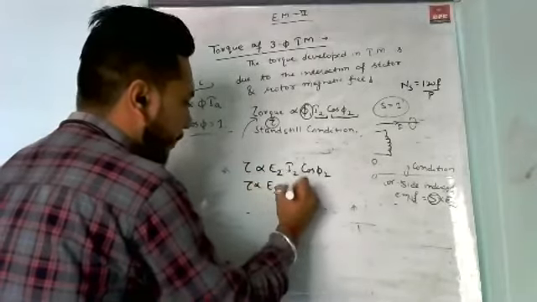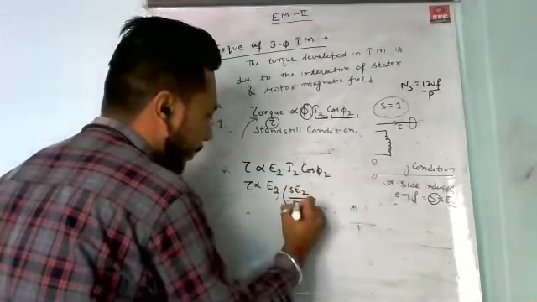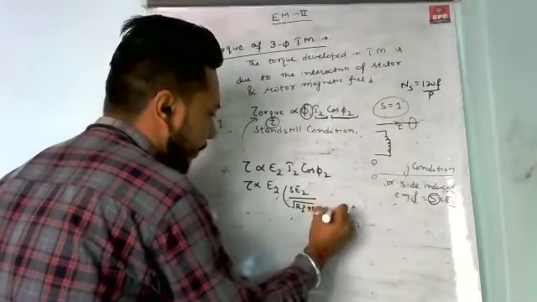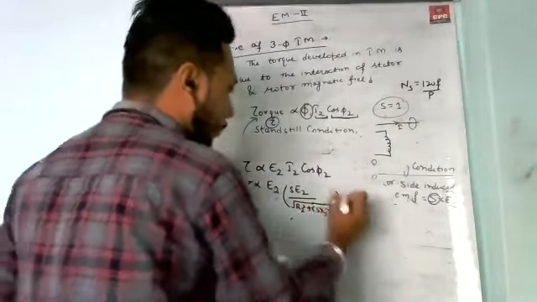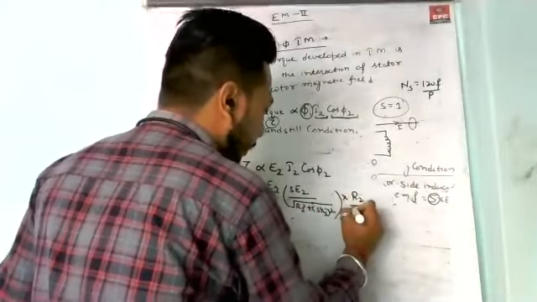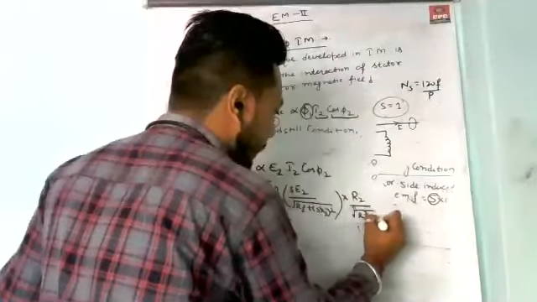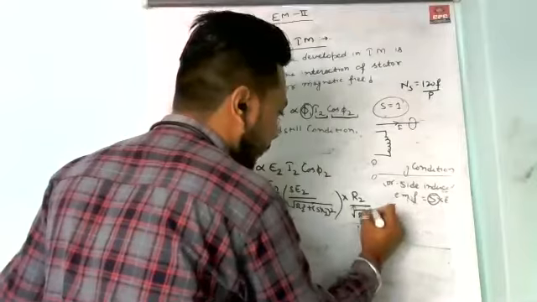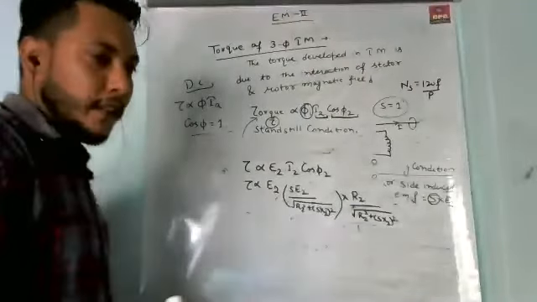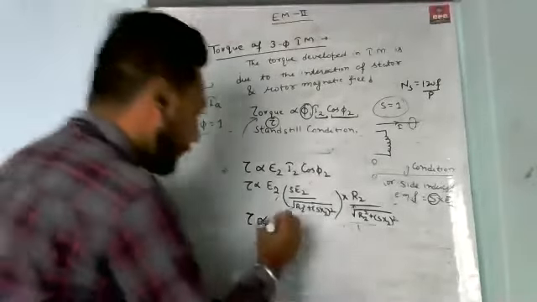The value of I2 is S into E2 upon the square root of R2 square plus (S into X2) whole square, and the value of cos phi 2 is R2 upon the square root of R2 square plus (S into X2) square. Now, if we solve this equation, the final torque equation becomes torque is directly proportional to